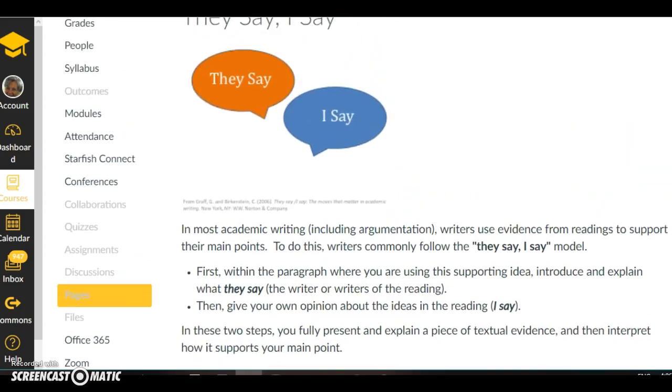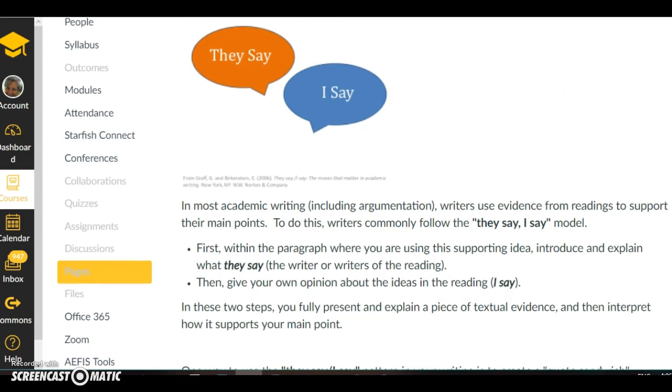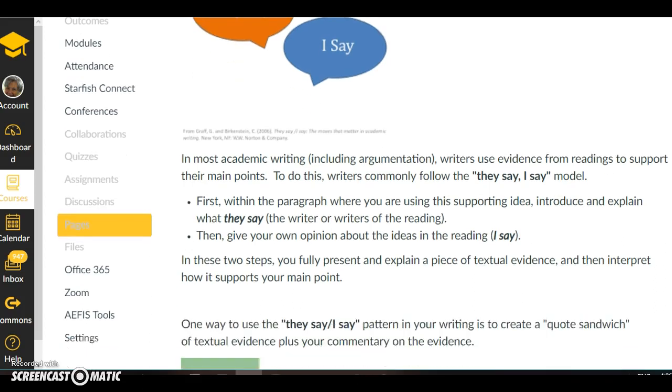In this model, what you do is basically you state what they say, that is the author or authors of the outside source. And then you follow up by saying, I say, your opinion about their idea. So it looks like a pretty simple structure, but I think it's an effective model for including ideas from outside sources in your own writing.